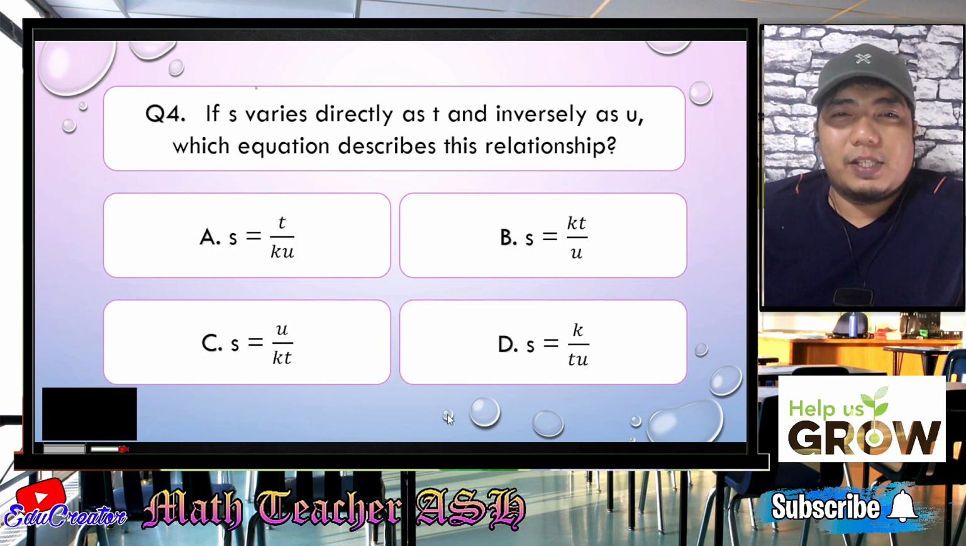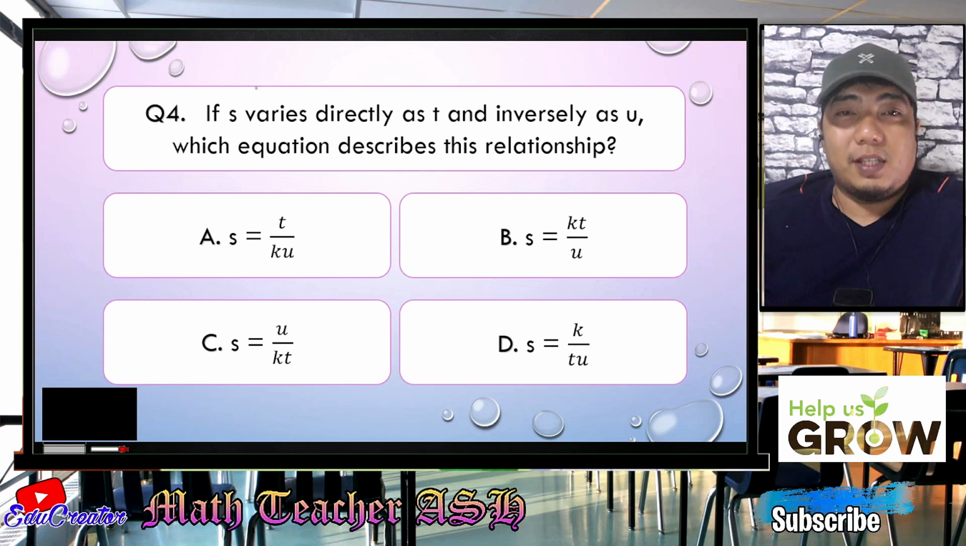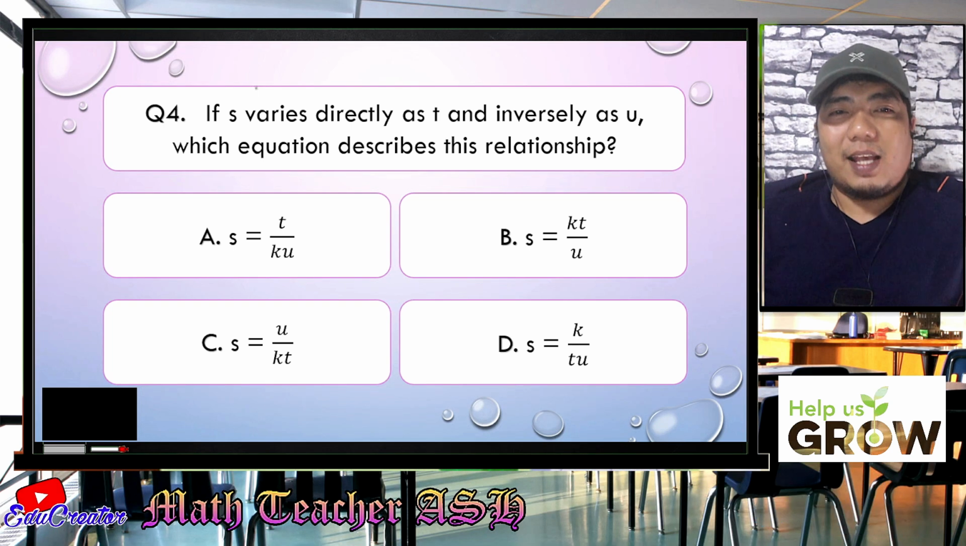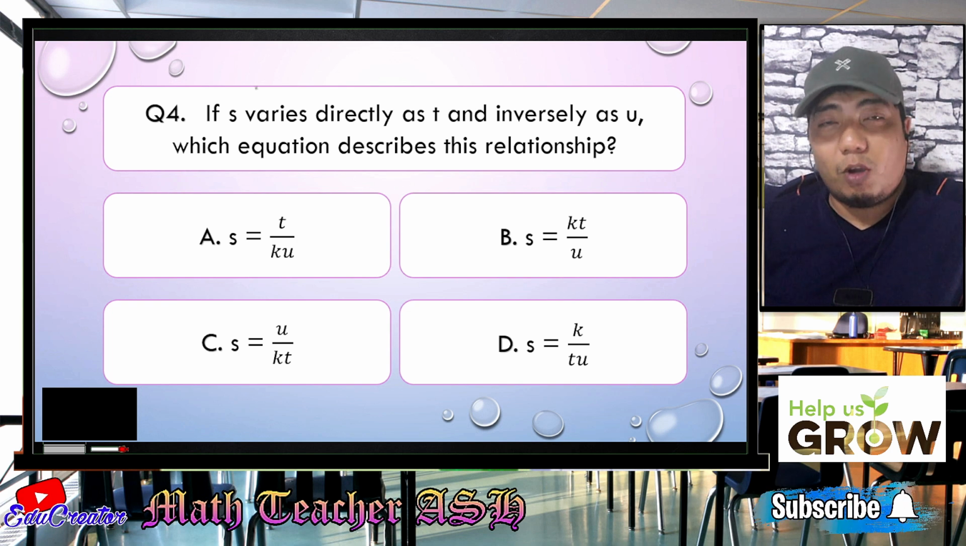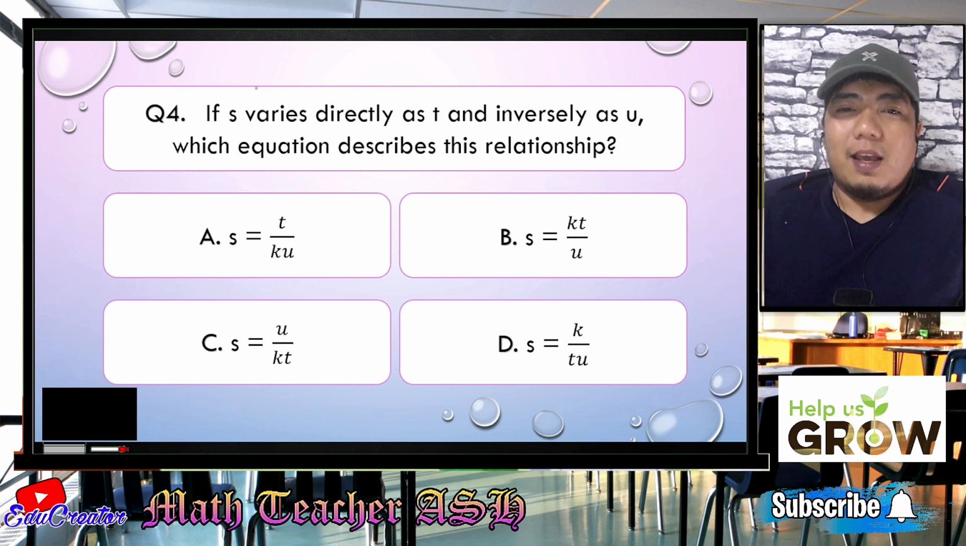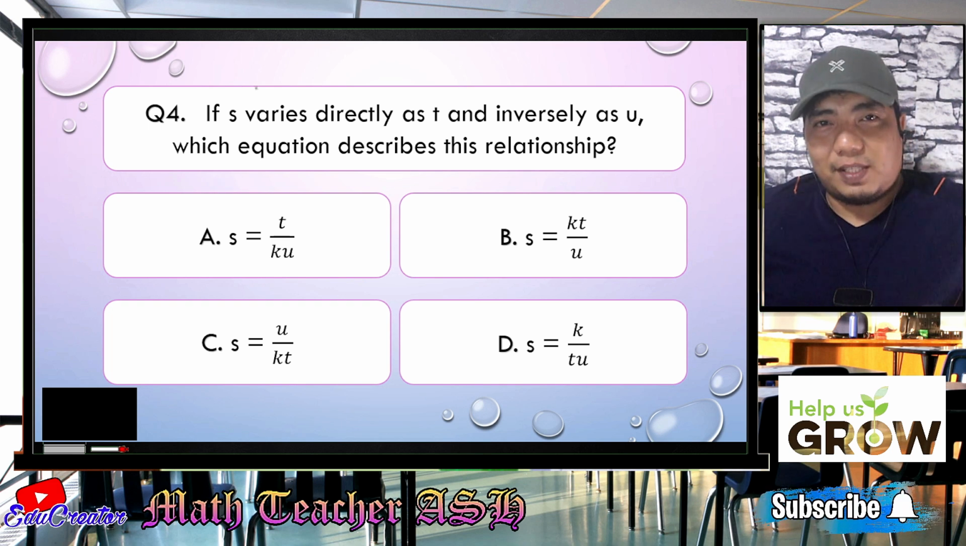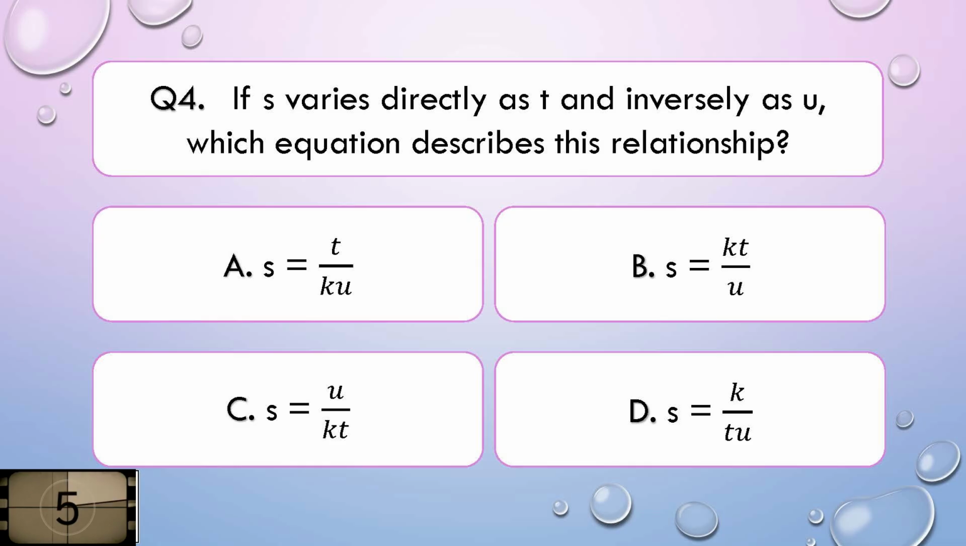If S varies directly as T and inversely as U, which equation describes this relationship? Is it A, S is equal to T over KU, B, S is equal to KT over U, C, S is equal to U over KT, or letter D, S is equal to K over TU? I'll give you 5 seconds to think about your answer.